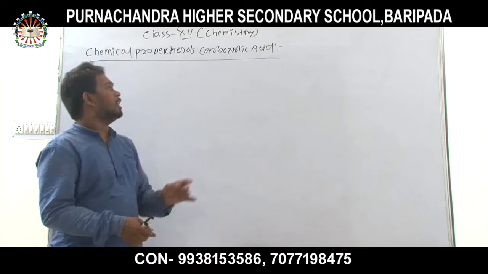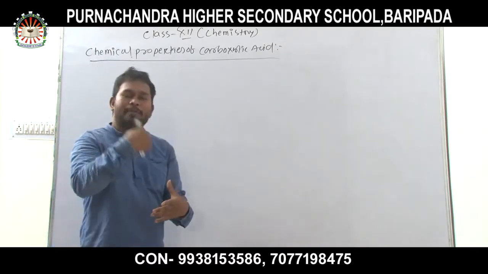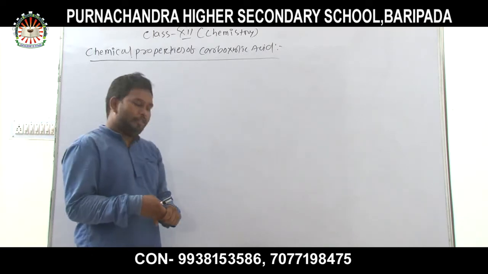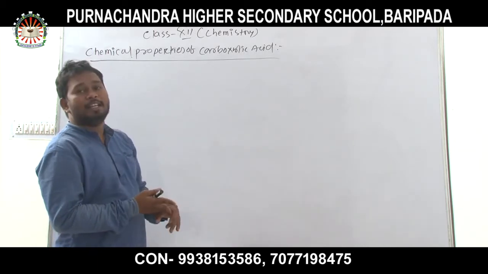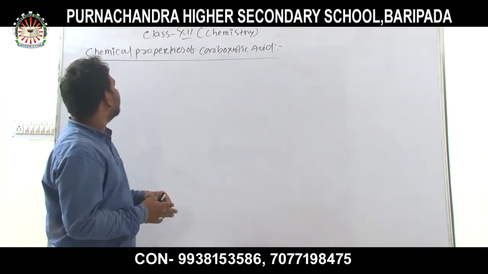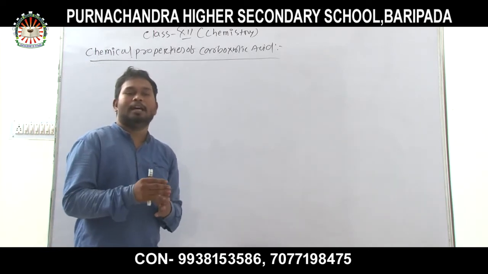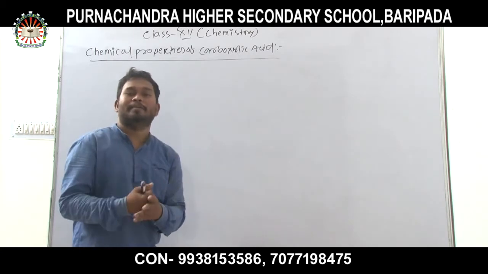Today I will discuss the rest of the chemical properties of carboxylic acid. In the previous class, we discussed the acidic property of carboxylic acid. I hope you understand this topic, the acidic nature of carboxylic acid, well. Today I will discuss the rest of the chemical properties, that is, the chemical reactions that happen when the acid reacts with another substance.